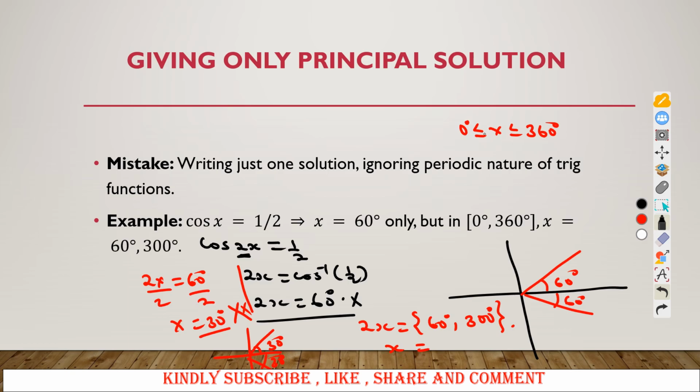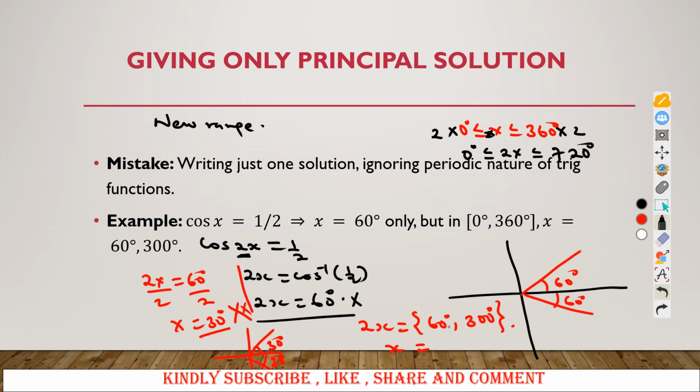So I have 0 less or equal to x less or equal to 360 degrees. So I must get the range for 2x. How do I get that? I need to use the given range to get a new range. So what will be my new range, such that I get all the satisfying angles? My new range will be the same as multiplying by 2 throughout, because I need to create 2x. So multiply by 2 throughout. So your new range is 0 degrees less or equal to 2x less or equal to 720 degrees.